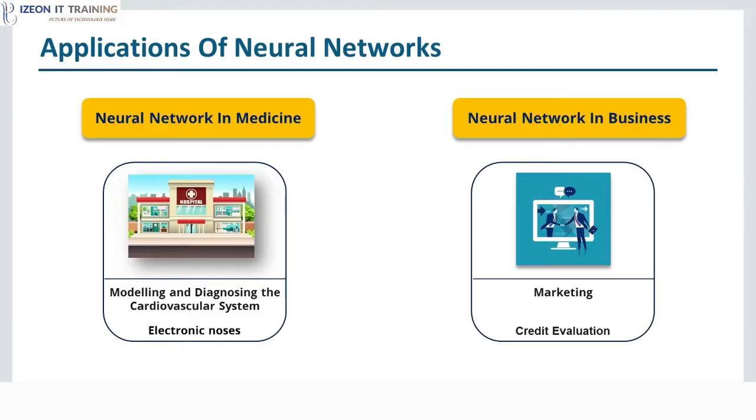Now the second area is credit evaluation. Now I'll give you an example here. The HNC company has developed several neural network applications, and one of them is the credit scoring system, which increases the profitability of the existing model by up to 27%. So these are a few applications that I'm telling you guys. Neural network is actually the future. People are talking about neural networks everywhere, and especially after the introduction of GPUs and the amount of data that we have now, neural network is actually spreading like wildfire right now.